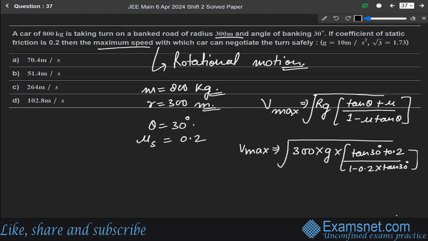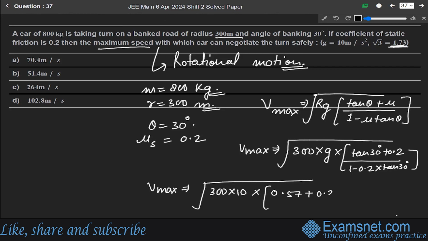So V max will become the square root of 300 into g, which is 10, into tan 30, which will be 1.73 over 3, so it will be 0.57, plus 0.2 over 1 minus 0.2 into 0.57. Okay.